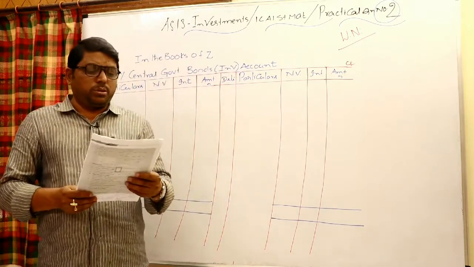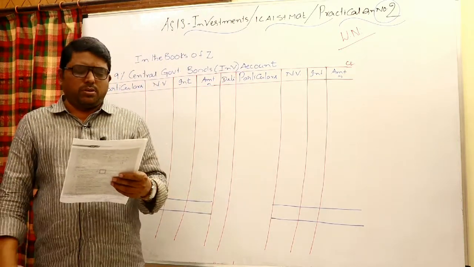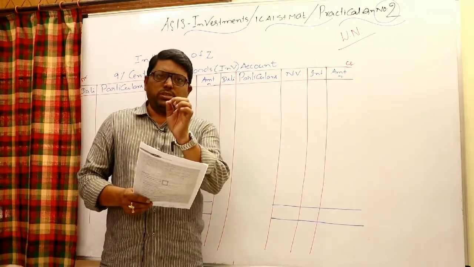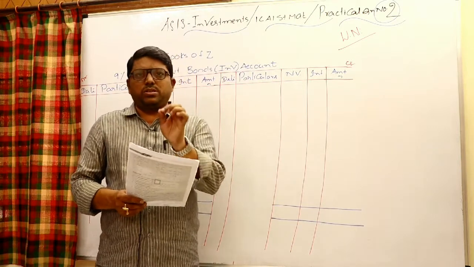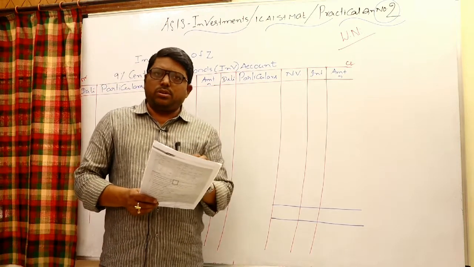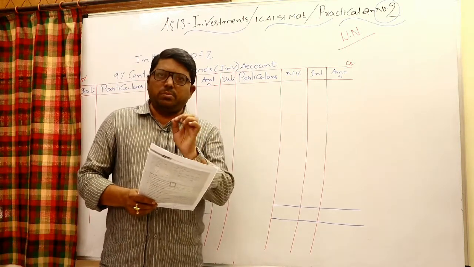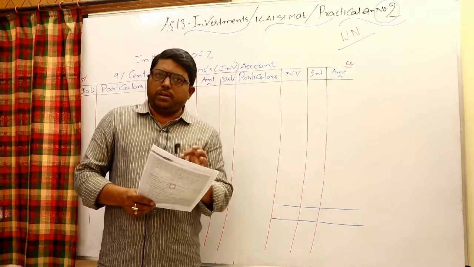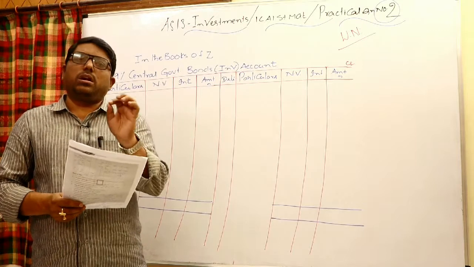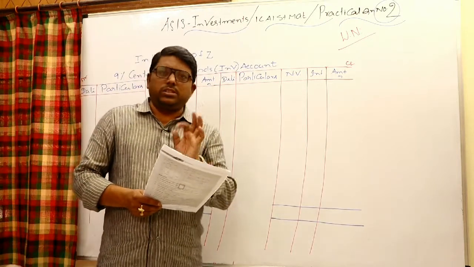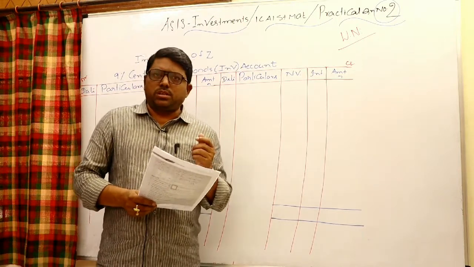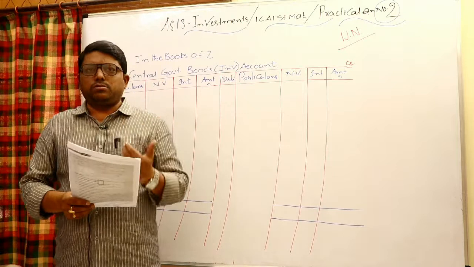Here in question number 2, it is a fixed income bearing security. So whenever there are fixed income bearing securities, in case of purchase and sale, the words cum interest or ex interest should definitely be mentioned, because investments in fixed income bearing securities are always handled on an accrual basis. On the date of purchase and the date of sale, there may be certain interest which is accrued but not due. In case of purchase, you have to pay that interest accrued but not due. In case of sale, of course, you have to receive.